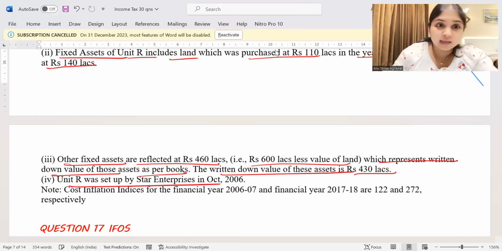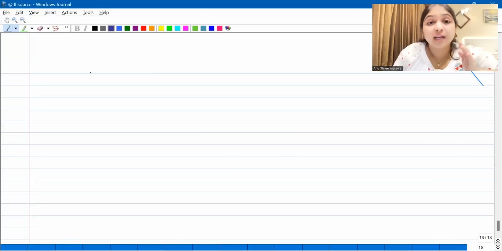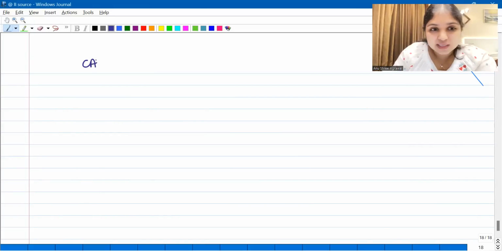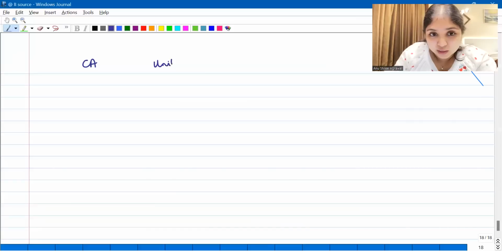I'm not going to do any thinking. I'm going to straight away start with my steps. What is my first step? As usual, guys, the same set of steps in every capital gains question. I will start with the capital asset. What is the capital asset in this question? The capital asset in this question is unit R.